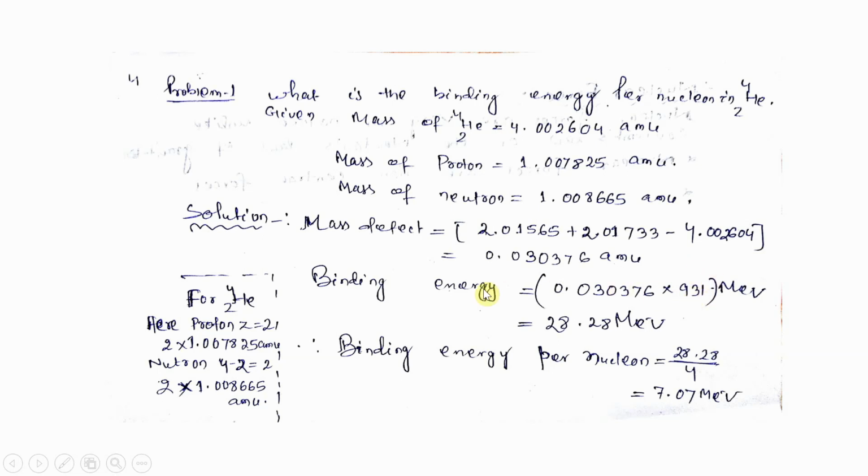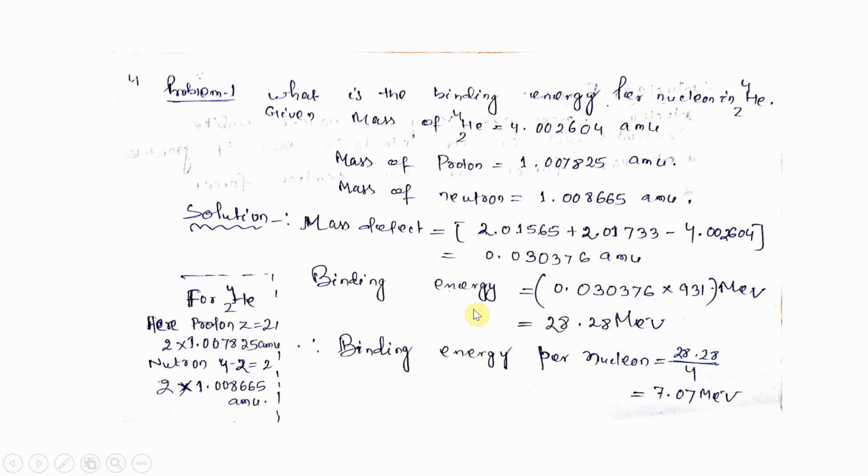So for binding energy, delta m into c square, so delta m is this much, 0.030376 into 931 MeV. You just have to multiply that 931 MeV, so it will become 28.2828 MeV.